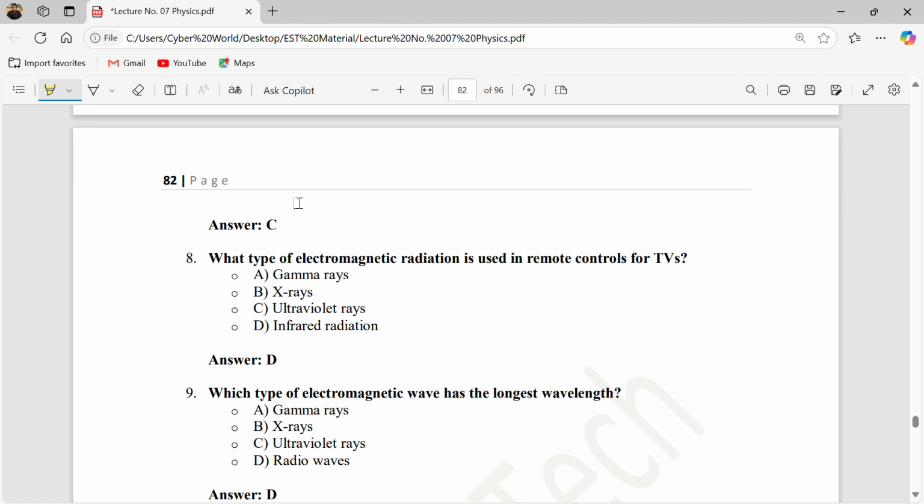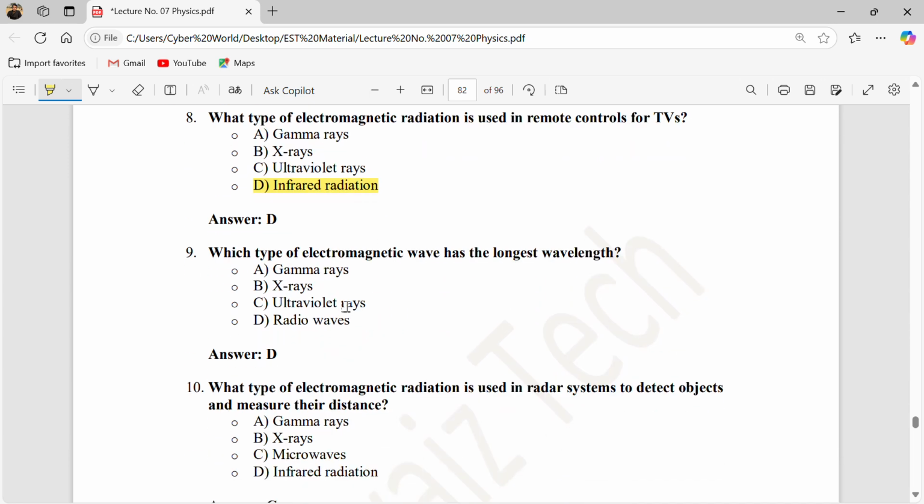Which type of electromagnetic radiation is used to remote control TVs? It's the IR radiation. Which type of electromagnetic waves has the longest wavelength? The longest wavelength belongs to the radio waves, because these are the lowest in energy, so they have the longest wavelength.